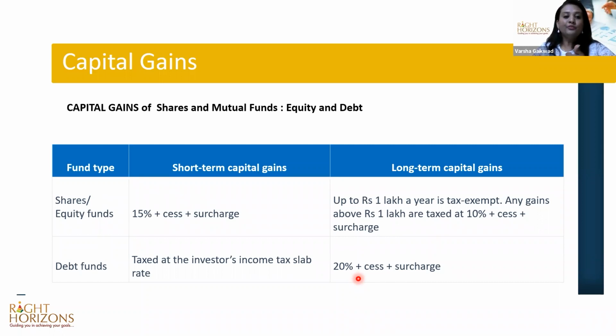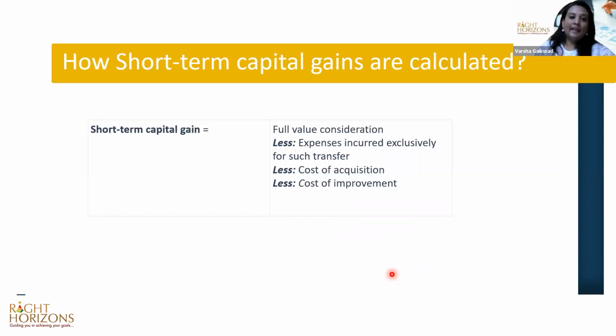So that's the beauty of debt mutual funds. You're given a very considerable inflation adjustment, and whatever gains come after this are charged 20% with cess and surcharge. So now let's look at how these are calculated.